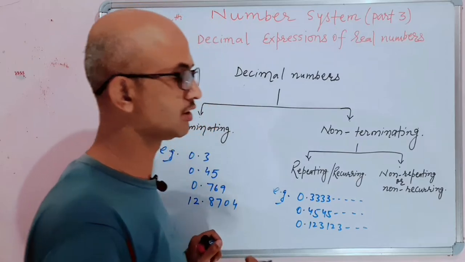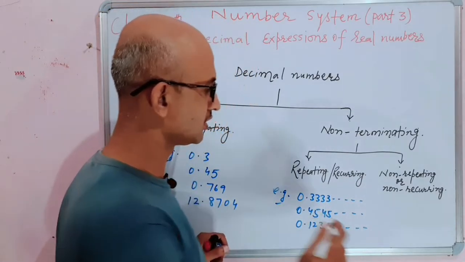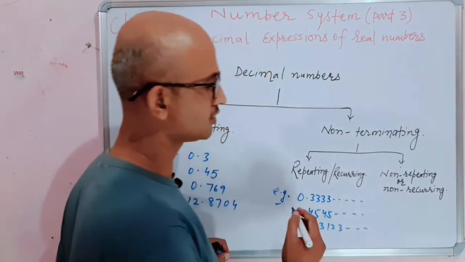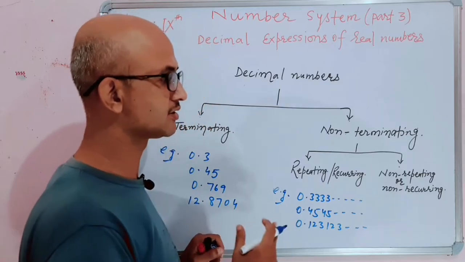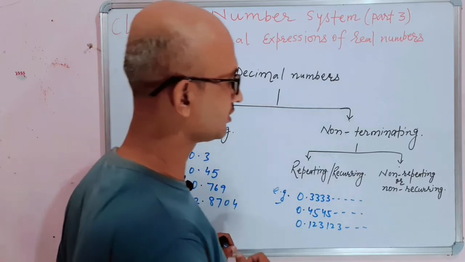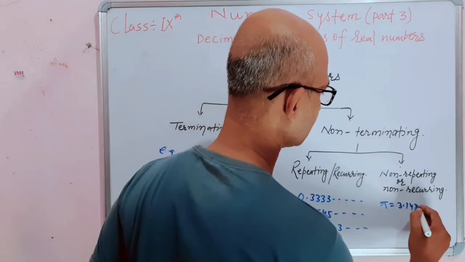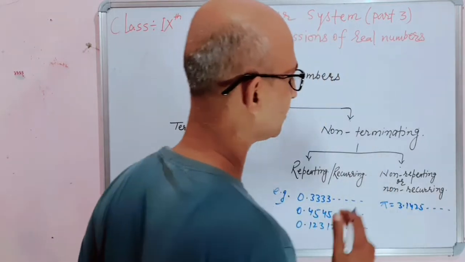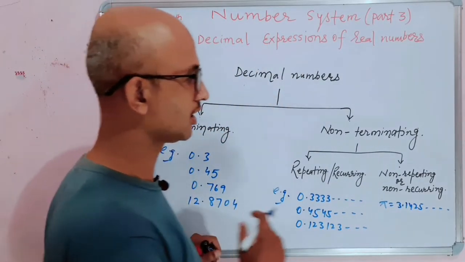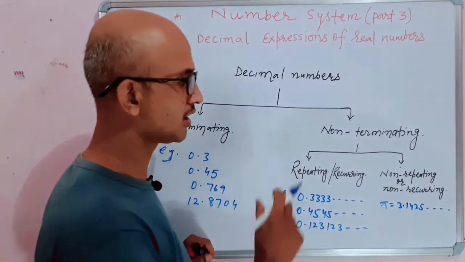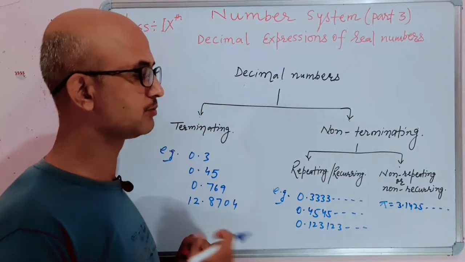A non-terminating decimal number may also be non-repeating, in which the digits do not end, but also the digits do not repeat themselves. For example, the value of pi is non-terminating, non-repeating because it does not end, and also the digits in the value of pi do not repeat themselves.